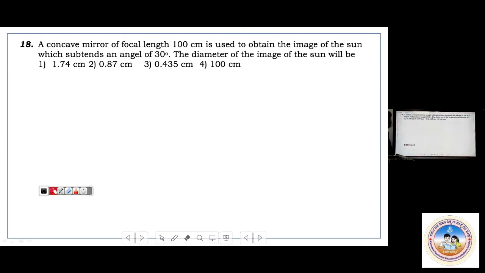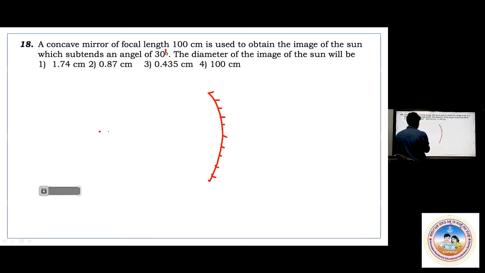18th question. Say a concave mirror of focal length 100 cm is used to obtain the image of the sun, which subtends an angle of 30 minutes. I told you it is not 30 degrees, it is 30 minutes. Find the diameter of the image of the sun. This is not tough, other things are quite tough, but this is okay, not a problem.